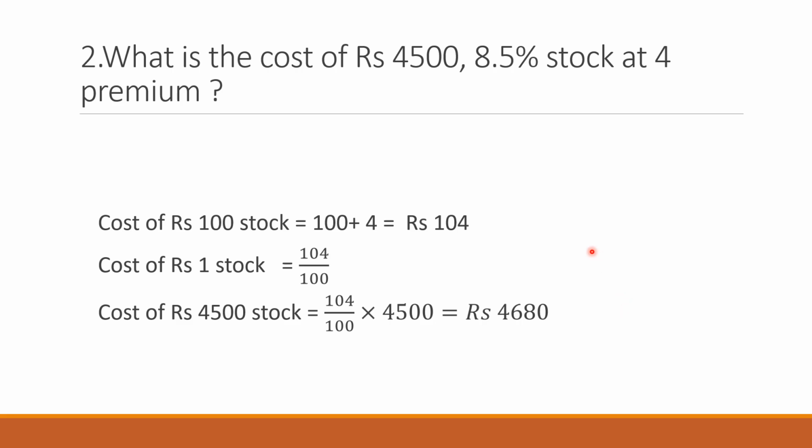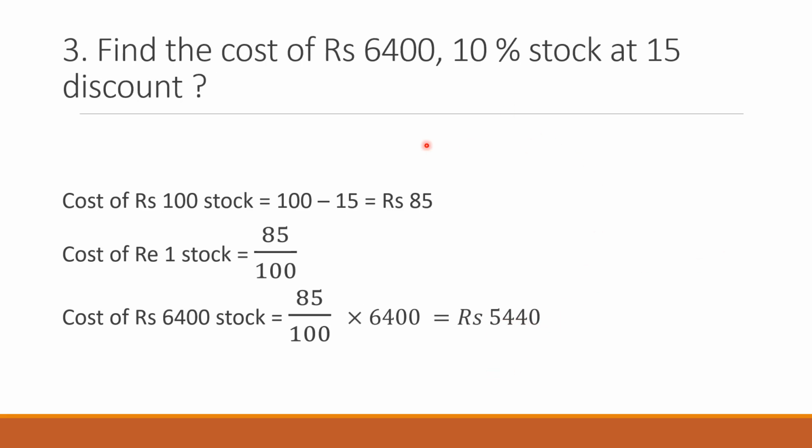This means that since you purchased 100 stock at 104, therefore the face value of 4500 rupees stock, you purchased it for 4680. Next question. Find the cost of 6400, 10% stock at 15 discount. Now 6400 is the face value of the stock, 10% is the dividend which has nothing to do with the solution, and 15 discount means for rupees 100 stock, how much money have you spent? You have spent 100 minus 15 is equal to 85.